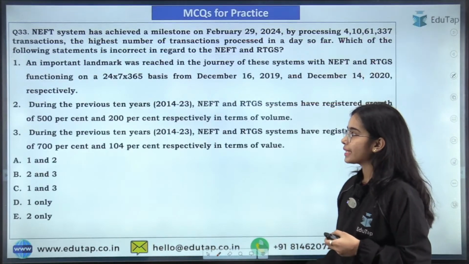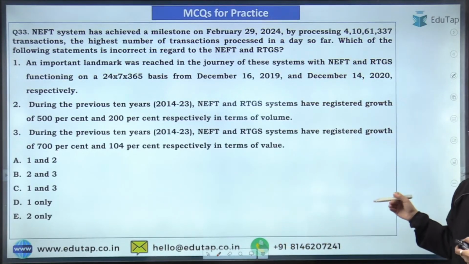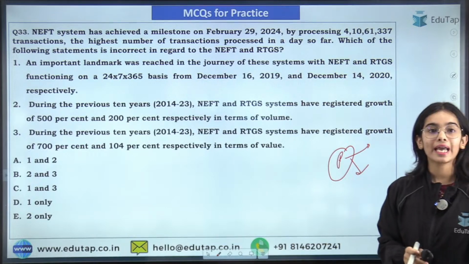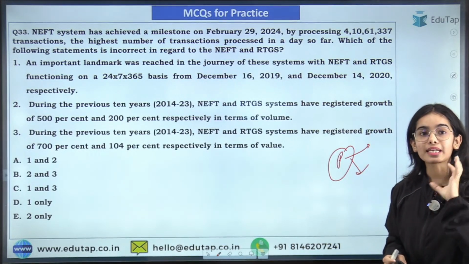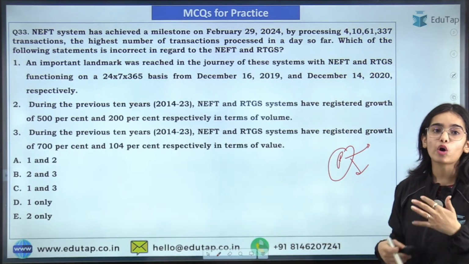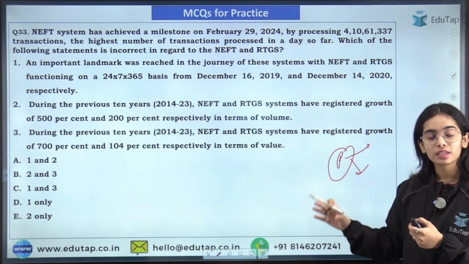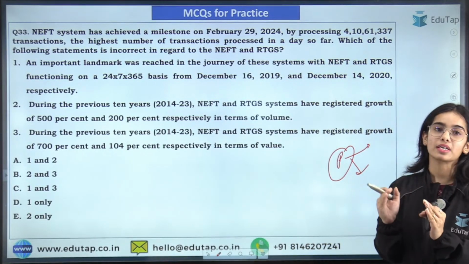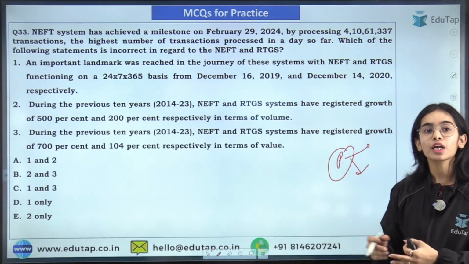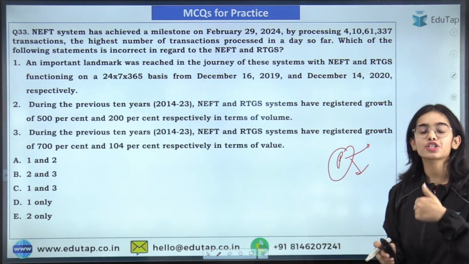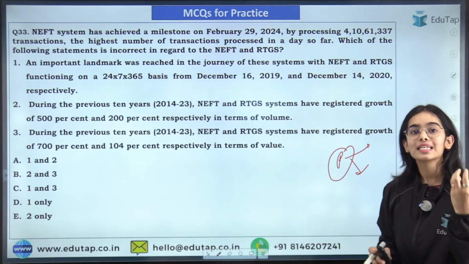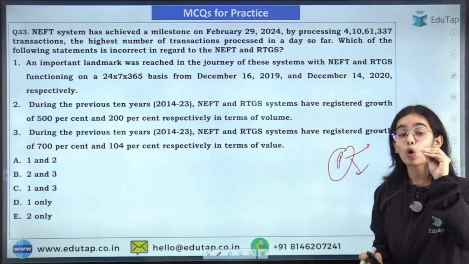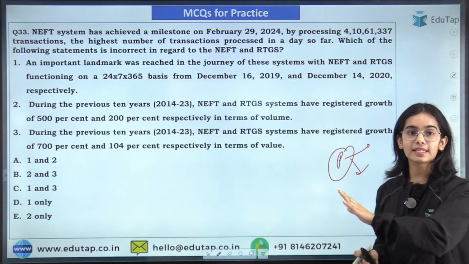Okay. So now the next question is in regard to the progress that has happened in NEFT and RTGS. So try to answer this question, and remember very clearly that this is the rapid fire session that we are doing. So I'm not explaining the things here because we have to cover everything, and I want you to have only limited time to answer the questions. If you want to understand everything, you can see the January session, the February session, the March session. That's why we have taken it separately, so that in the separate January revision session, you can cover everything in depth. I have gone very much in depth in those sessions. This is the rapid fire round.